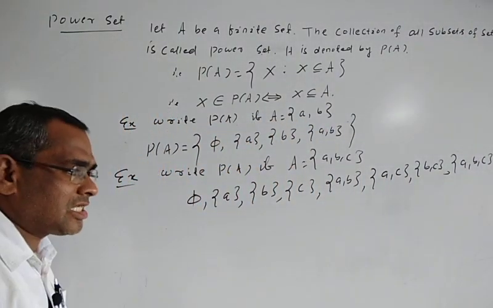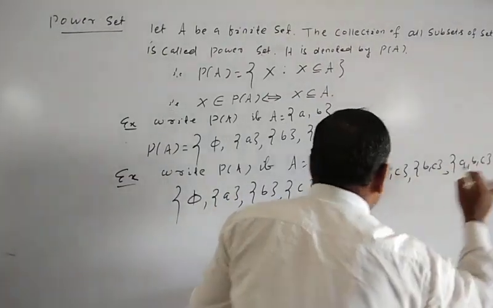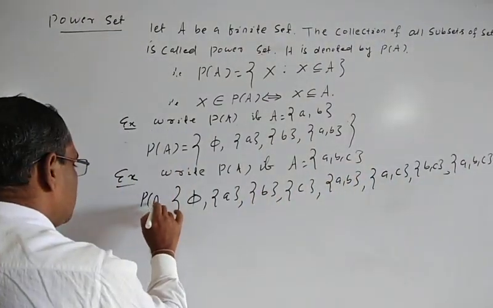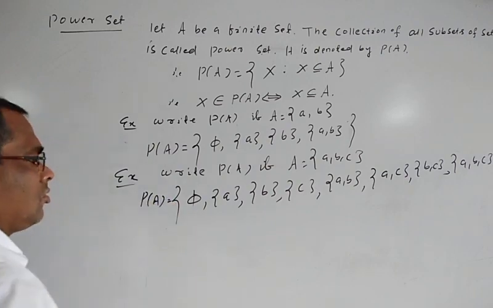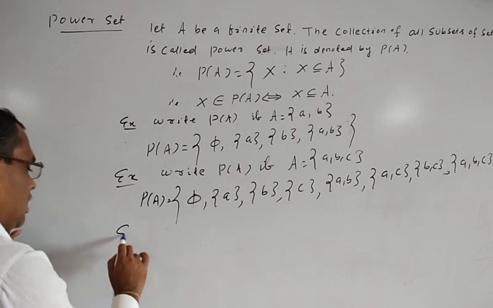Now you create a set containing all the subsets, and this is known as a power set. This is known as the power set. So P of A is equal to this one. Okay.